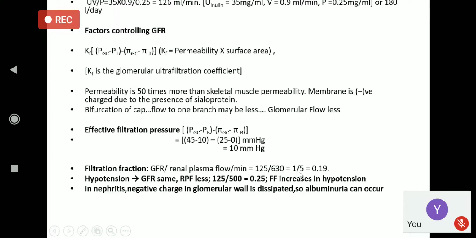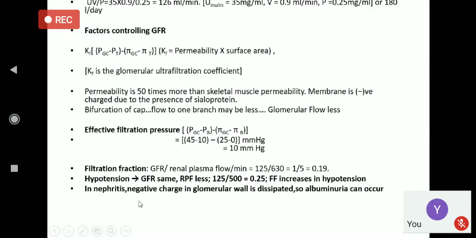that is 1/5. And if there is hypotension, GFR remains the same, and the renal plasma flow is less. Say for example, instead of 630, if it is 500, then the fraction will be more. So filtration fraction increases in hypotension.